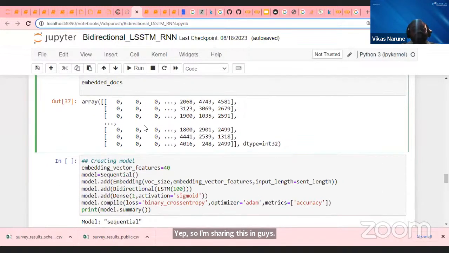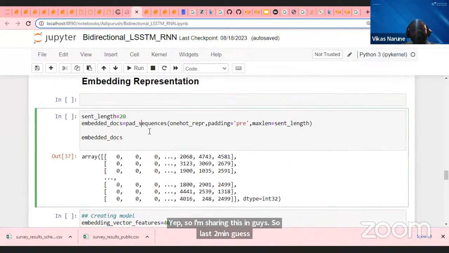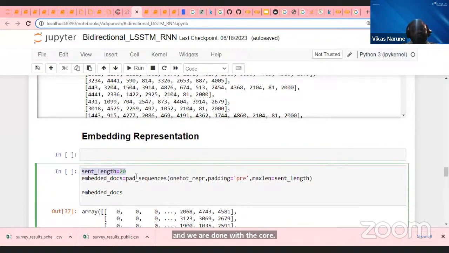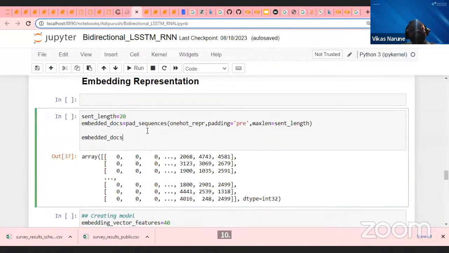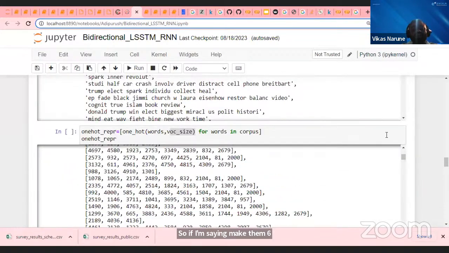So that is why, guys, this is what padding sequence means. Whatever length I'm saying my sentence has to be, say 20, then I have to create 20 lengths for each and every sentence. That's why I will add zeros. Let's imagine my actual sentence size is only 10. If I'm saying make them 20, then I add zeros. That's what I'm doing, and this is what is called word representation.